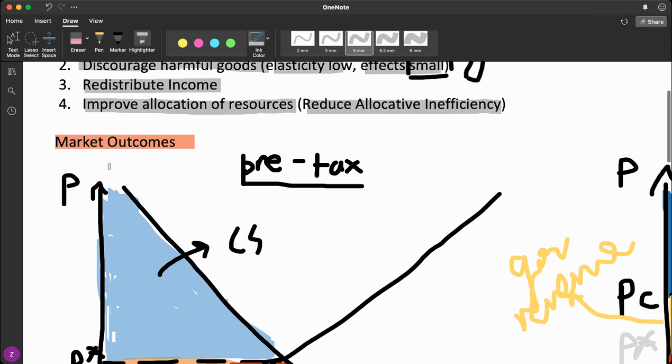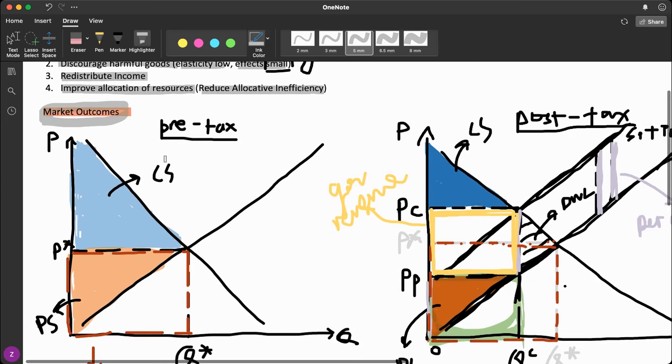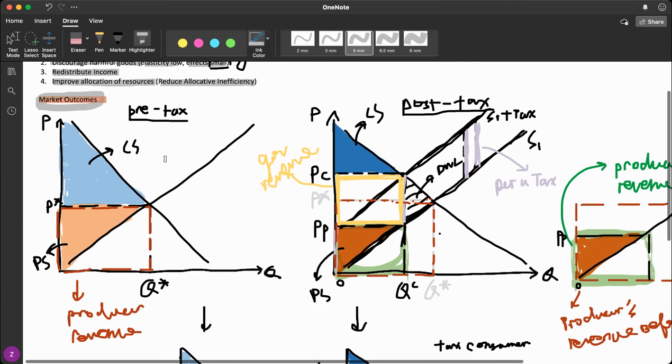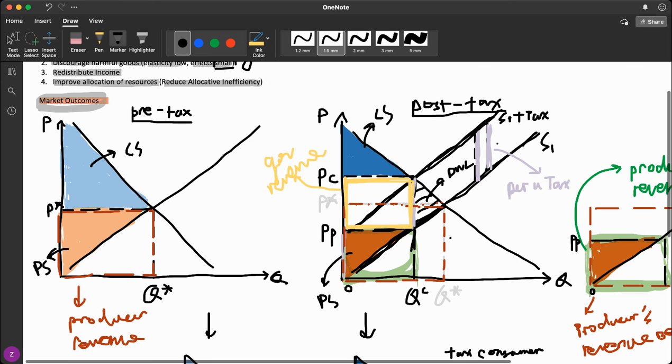So now we'll talk about the market outcomes after imposing an indirect tax. Very similar to subsidies, taxes will shift the entire supply curve as well, except for shifting it upward. Before we get to that point, first we have our market diagram here. You'll notice that at the pre-tax equilibrium state, supply curve S intersects with our demand curve D. At this equilibrium, our price level is P star, and quantity is Q star.